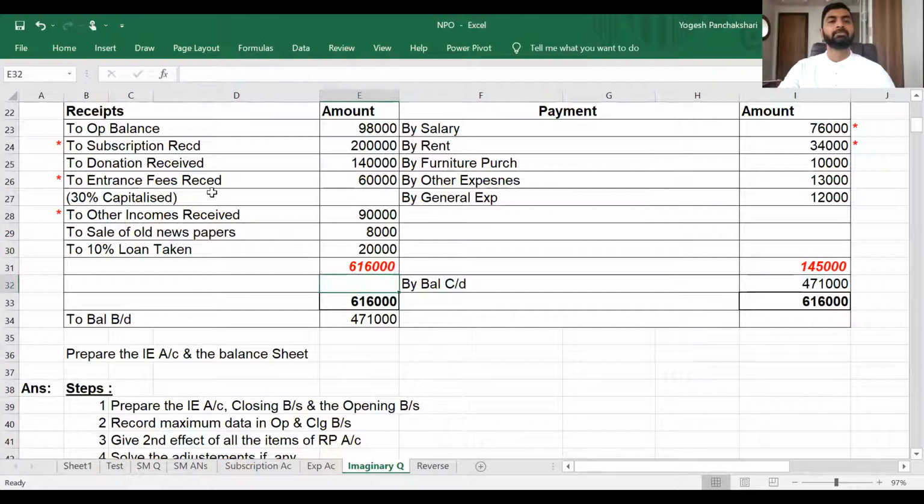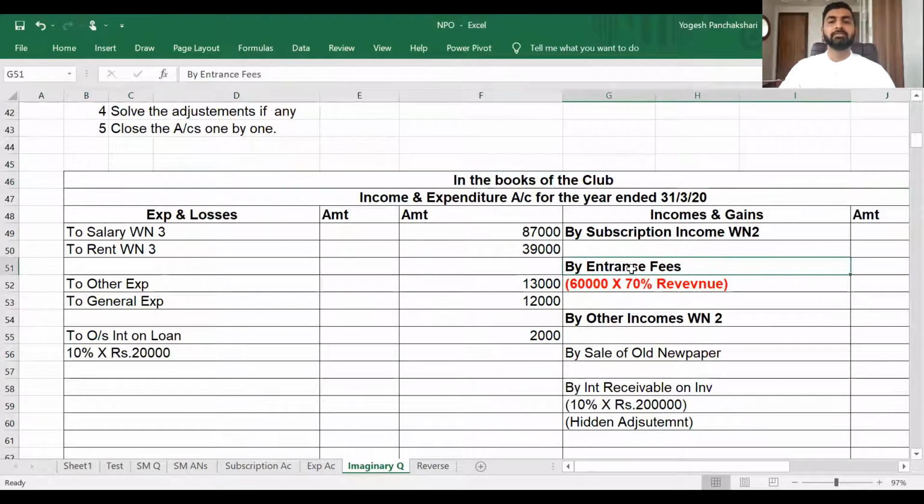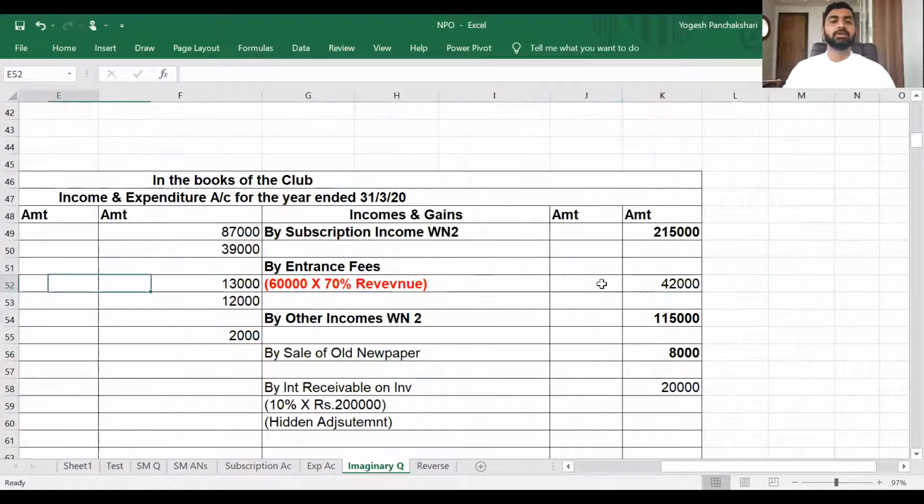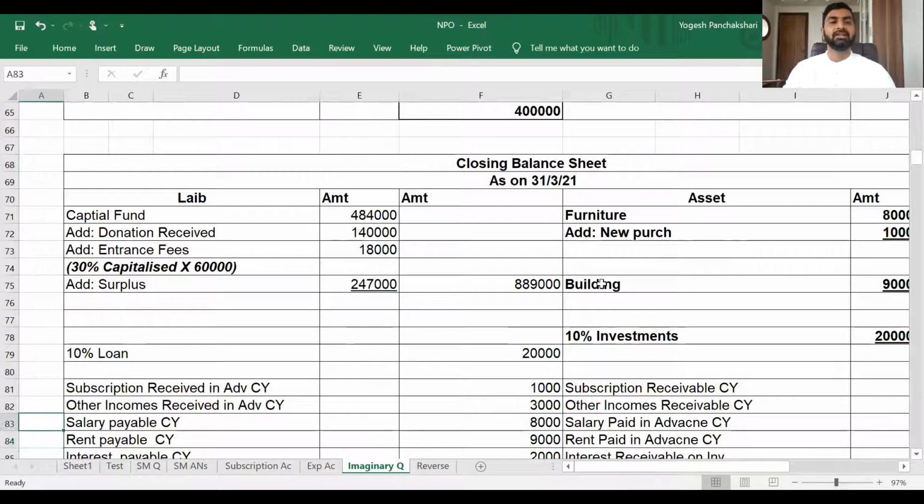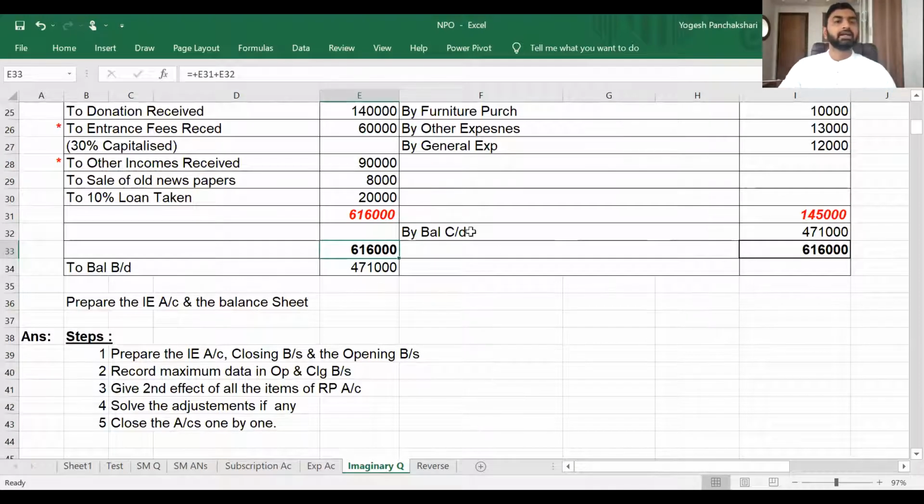Simply give second effect. Entrance fees received, 30% capitalized, so there is an adjustment, so I will record it as entrance fees income. Out of 60,000, 70% is revenue income and 30% is capitalized, so it is added in the capital fund. Then other incomes received, I will record it on the income side with working note number 2 because there is an adjustment. Sale of old newspaper, no adjustment, income side. 10% loan taken, it's a capital receipt, liability side.